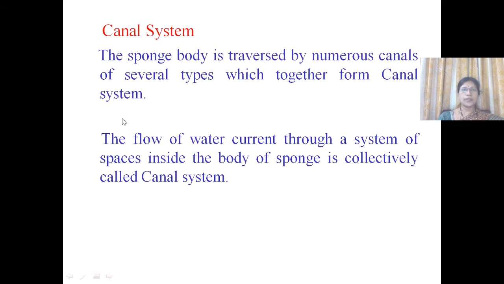Sponges have a special type of system called canal system. The sponge body is traversed by numerous canals of several types which together form the canal system. It can also be studied as the flow of water current through a system of spaces inside the body of a sponge, collectively called canal system.